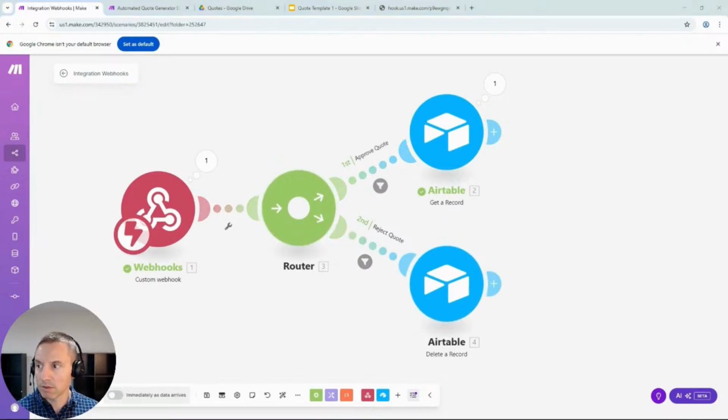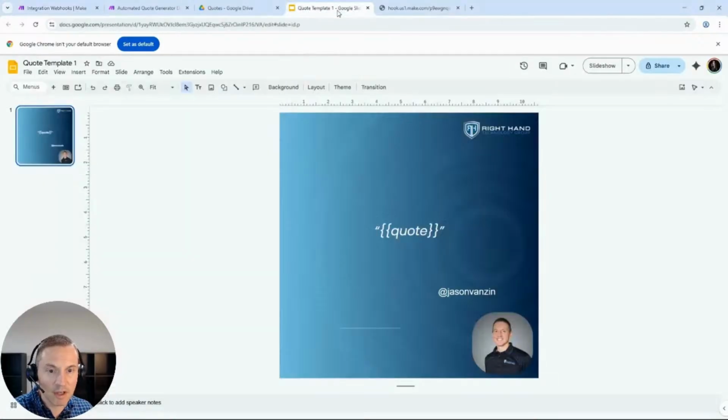So now what we want to do is have it automatically create an image. The way we're going to do that is we're going to use Google Slides, believe it or not. I created this slide that's a square, basically 1080 by 1080.